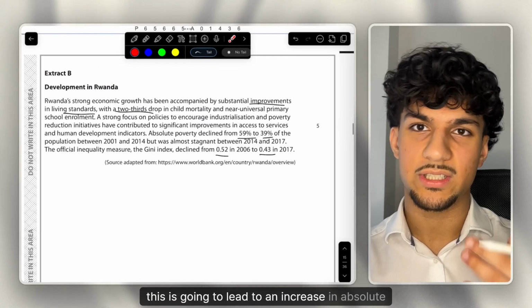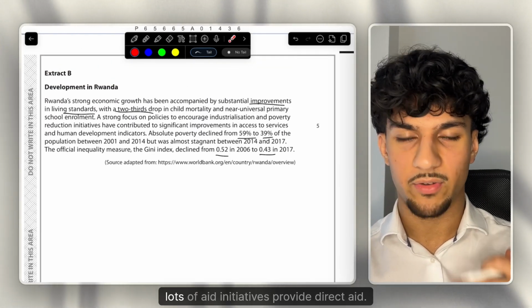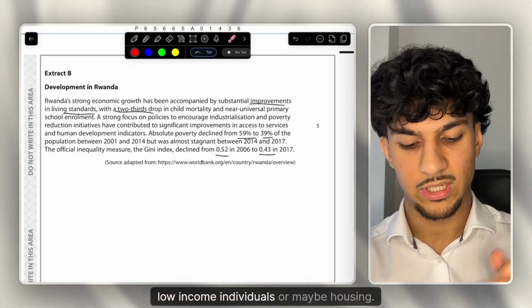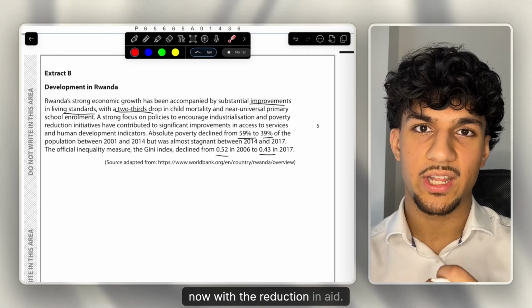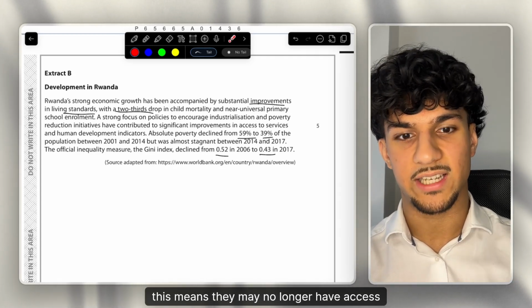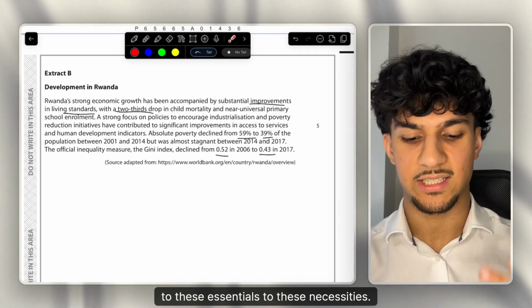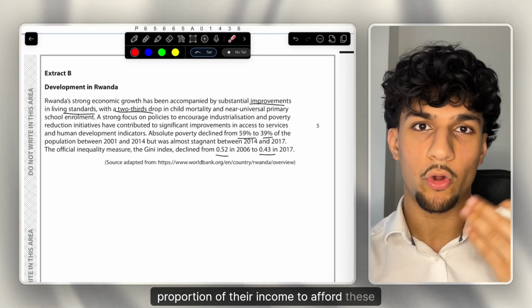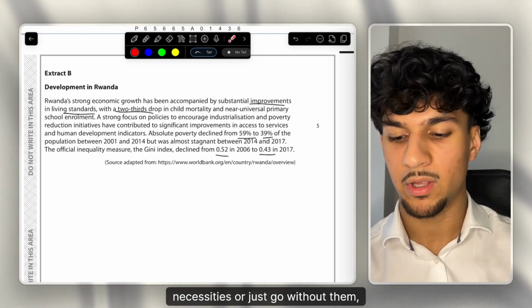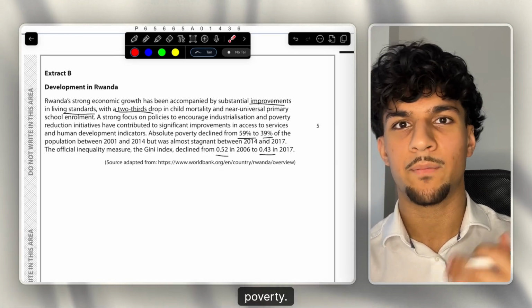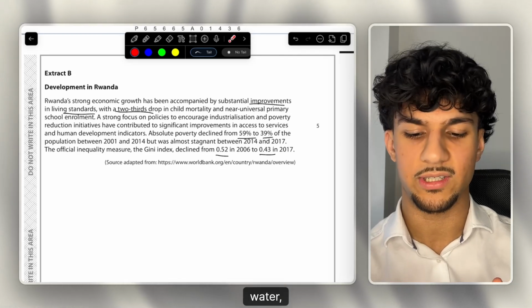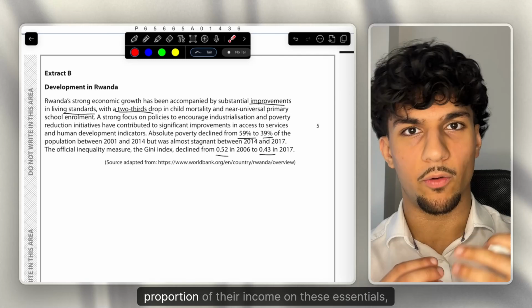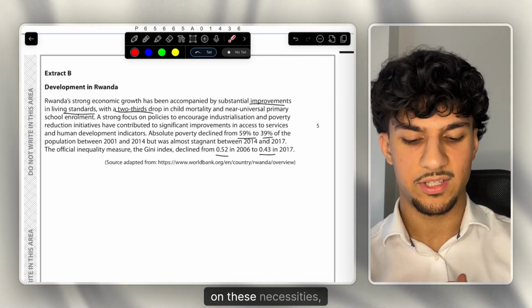This is going to lead to an increase in absolute poverty. Why is that? For example, lots of aid initiatives provide direct aid, for example food for low-income individuals, or maybe housing. Now, with the reduction in aid, this means they may no longer have access to these essentials, these necessities. Thus, they have to spend a higher proportion of their income to afford these necessities, or just go without them, which of course increases the degree of absolute poverty. If you think about essentials like housing, food, water, they may have to go without them as they cannot afford them.